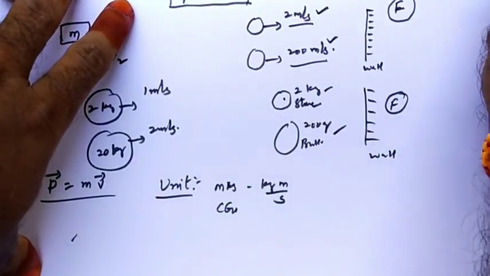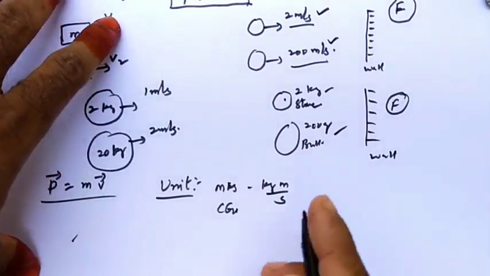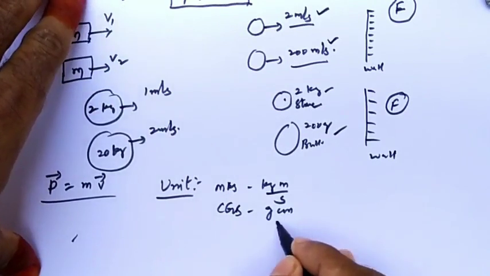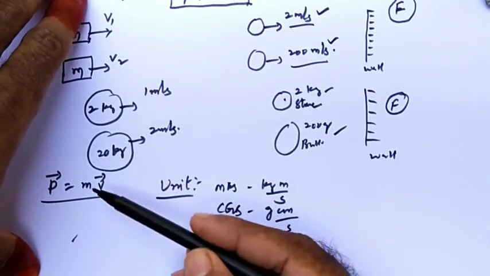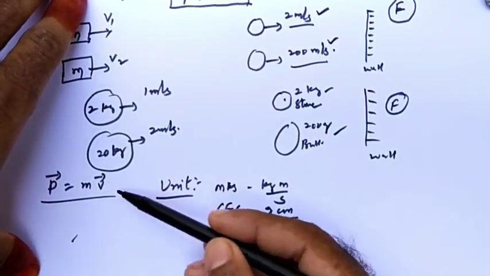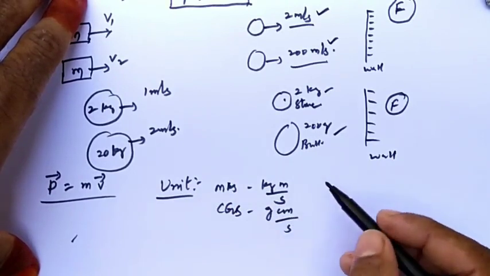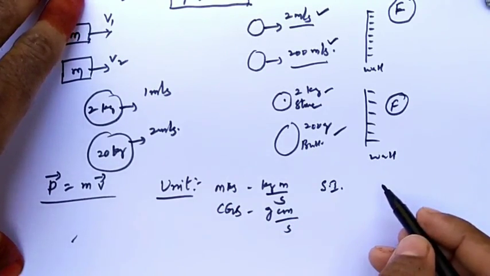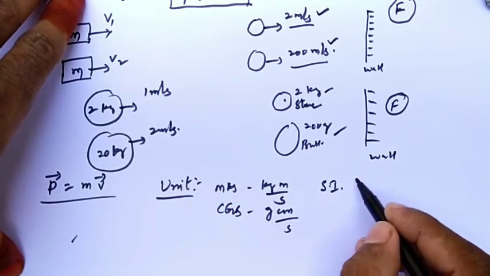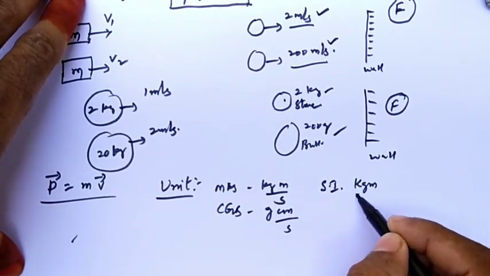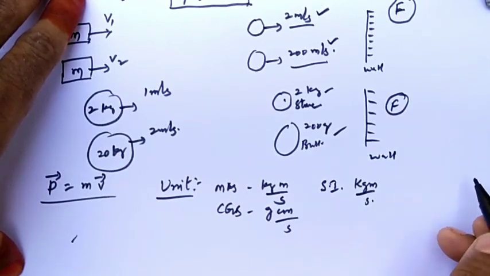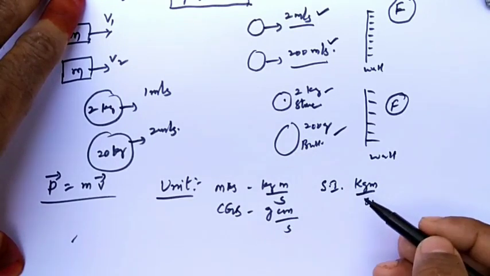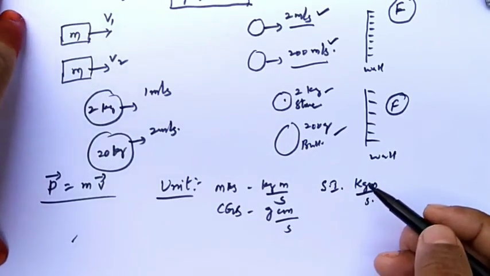Okay, in CGS system, what is that? In CGS it is gram centimeter per second, because the unit of mass is gram and velocity is centimeter per second. So in SI, what is the unit? In SI also we can take kilogram meter per second. Clear? Some other units will come that I will discuss later. So this is about momentum.